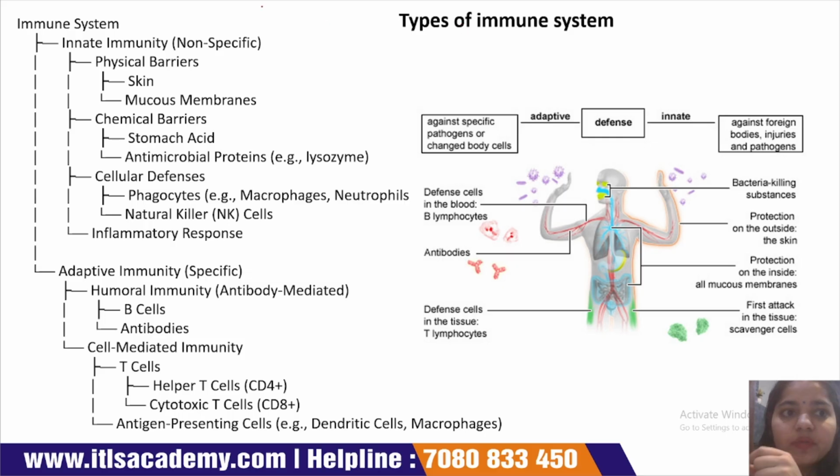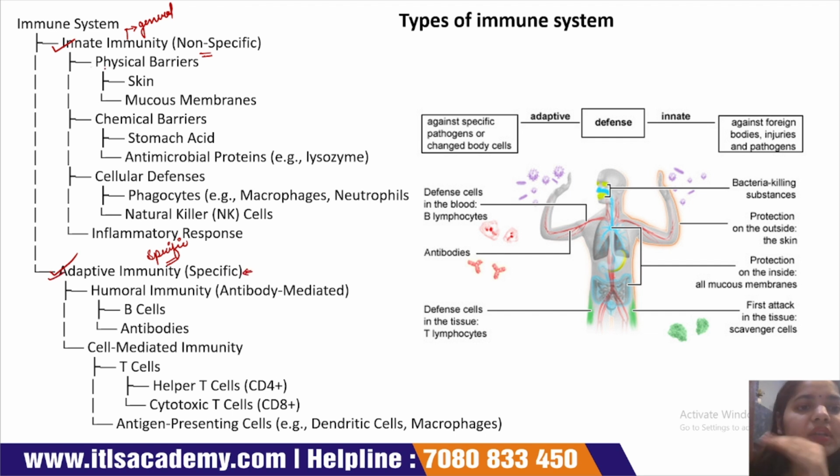Now we understand the types of immune system. There are two types of immune system. First is the innate immune system and second is the adaptive immune system. The innate immune system is also known as the general immune system, and the adaptive immune system is also known as the specific immune system. The innate immune system is non-specific, and the adaptive immune system is specific.